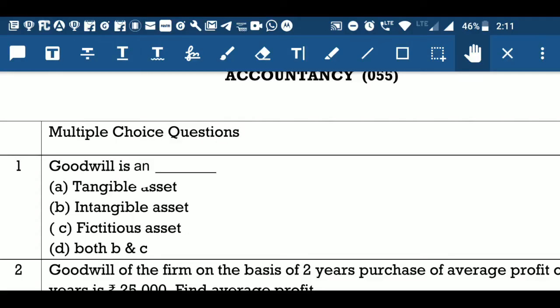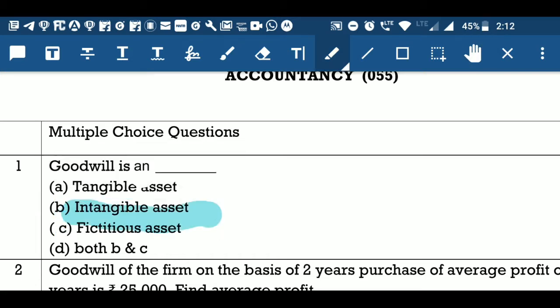First question of the assignment is: goodwill is an dash. Options are tangible asset, intangible asset, fictitious asset, and both B and C. If you remember the definition of goodwill, it clearly says that goodwill is an intangible asset which can't be felt or seen by us. Therefore, option B is correct.